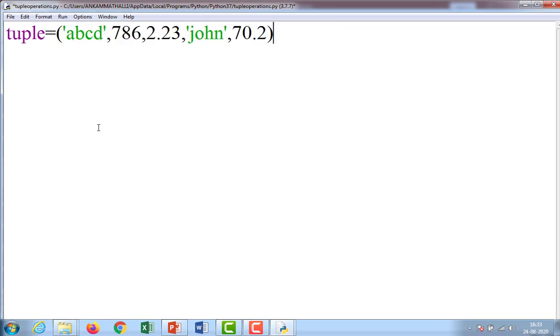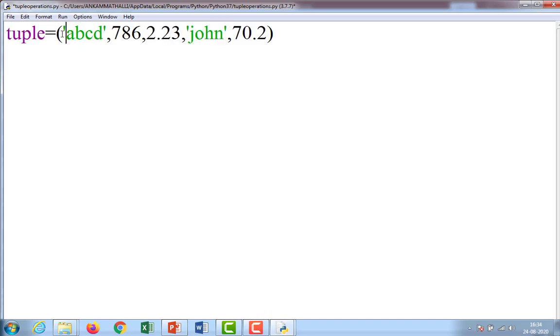If you observe here, in the case of list we are using square brackets, but here I am taking normal parentheses. Instead of this, everything is the same as a list only.